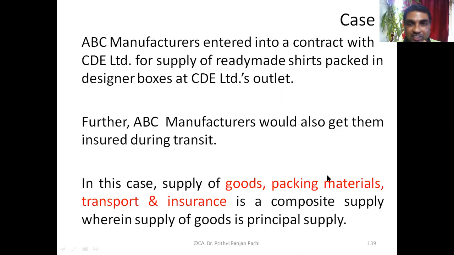So there is one manufacturer who is supplying ready-made garments to a store. But you see, in the supply process, what is included? Goods are supplied, they are packed in boxes. Transport services are also supplied, plus the insurance services are also supplied. Now tell me, what do you feel? Is it a mixed supply or a composite supply? Is it normal trade practice, that when goods are supplied, they are supplied like this? Is it naturally bundled or not?